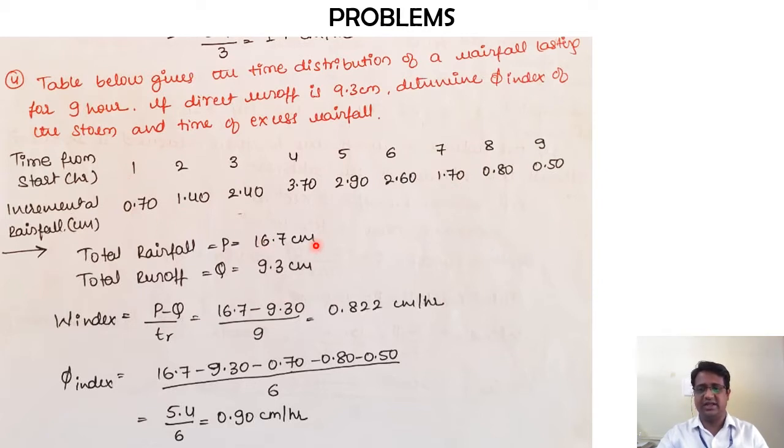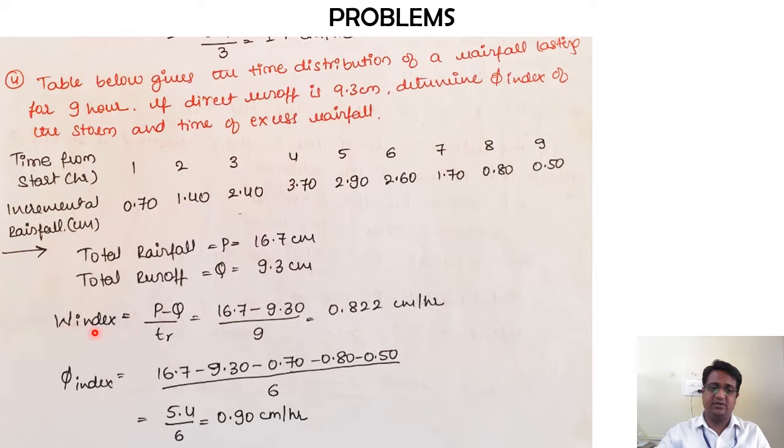I'll repeat why we add up all these values: here it is incremental rainfall and the duration is only 1 hour, so the intensity as well as the amount of rainfall become the same, since it is a per hour increment. The addition of all these values becomes 16.7 centimeters, and the total runoff they have given as 9.3 centimeters in the question itself.